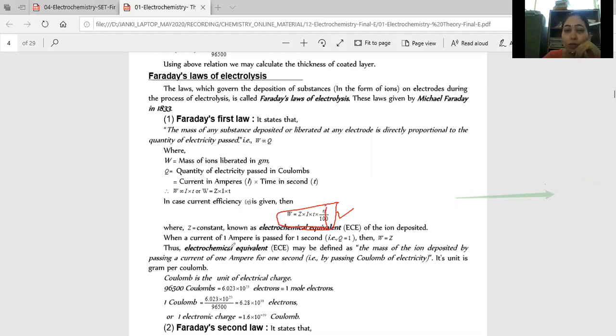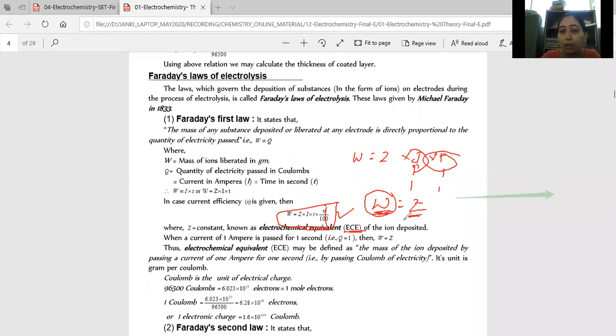Now Z is equal to what? Z is equal to electrochemical equivalent. What is it? As we have W equal to ZIT, let me put I equal to 1 and T equal to 1. Then W is equal to Z: the amount of product obtained if we pass 1 ampere current for 1 second, whatever the weight obtained on the electrode, is called ECE, electrochemical equivalent.